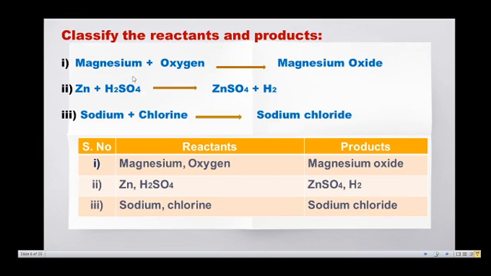Like that, when magnesium ribbon is heated, it burns in the air with a white flame, and it forms a white powder substance. This is known as magnesium oxide. So, here magnesium and oxygen are the reactants and magnesium oxide is the product. In the second example, zinc and sulfuric acid are the reactants and zinc sulfate and hydrogen are the products. And here sodium and chlorine are the reactants and sodium chloride is the product.